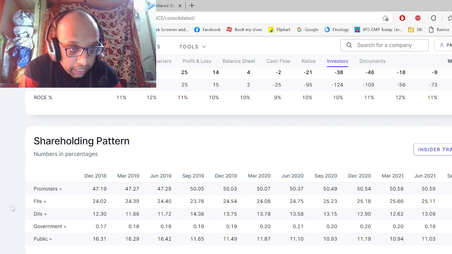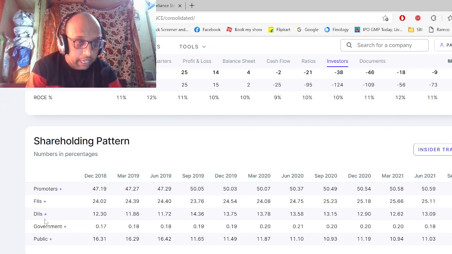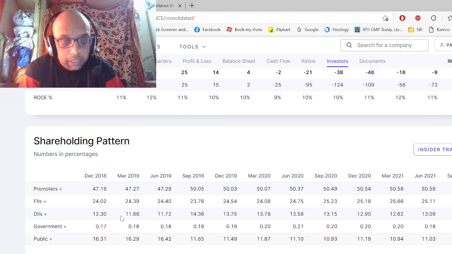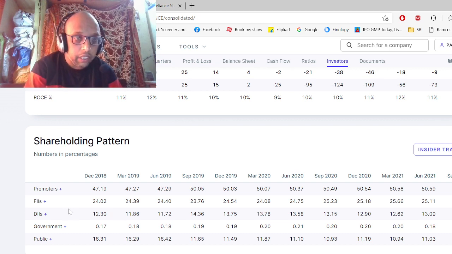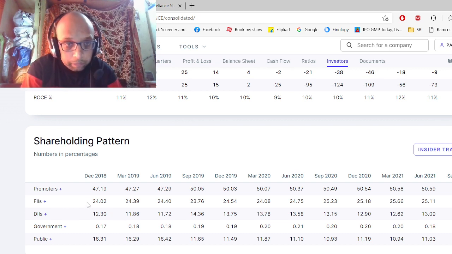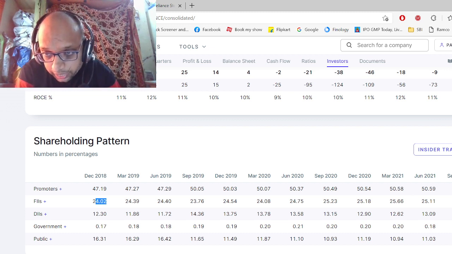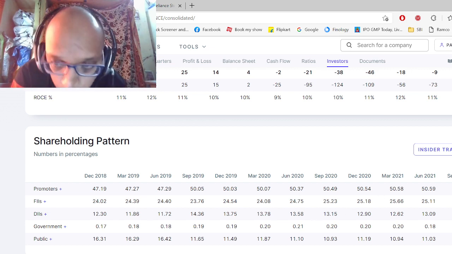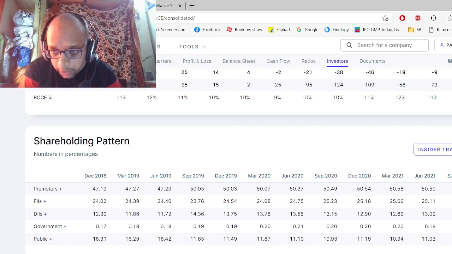Okay, and FIIs are foreign institutional investors and DIIs are domestic institutional investors. Domestic institutional investors means LIC, SBI, these Indian companies, and FIIs are foreign companies. So if you see December 2018, they had 24% holding in this stock, and year by year they have also increased their holding. Now it is 25.41, meaning for the last 4 to 5 years they didn't reduce their holding, and they have tried to increase it a bit.